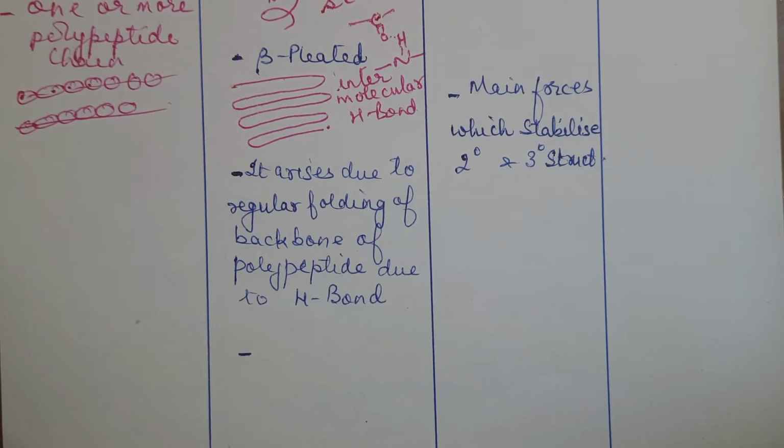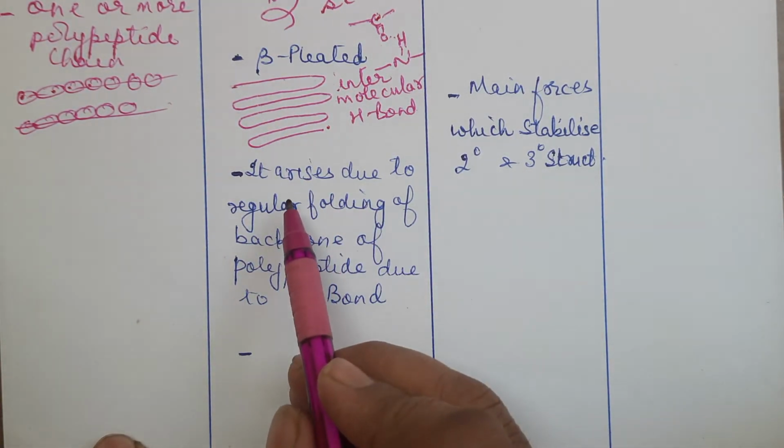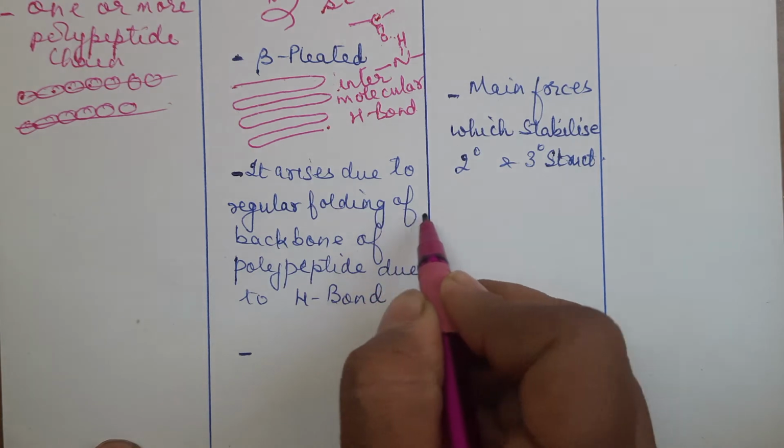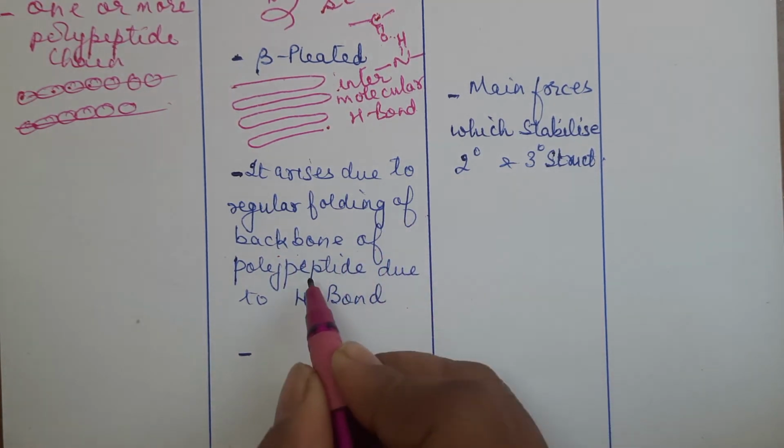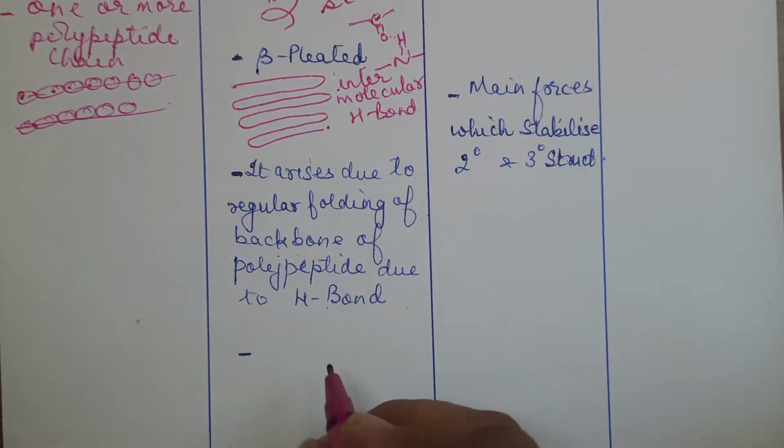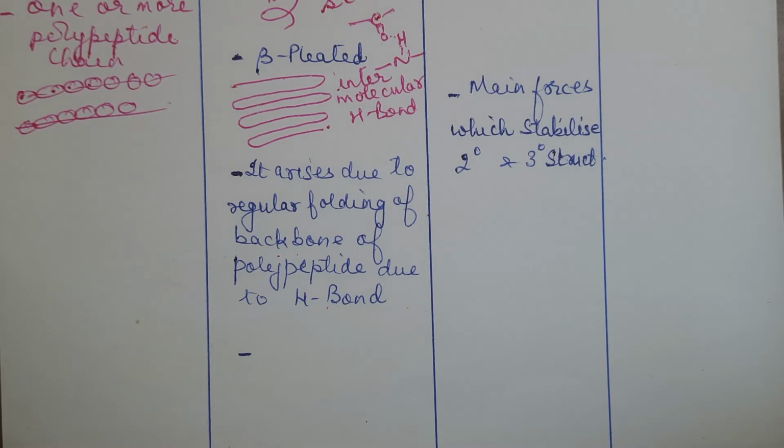Just further you can write, see, this particular secondary structure arises due to the regular folding of the polypeptide chain due to H bond, right? So because of the H bond, it is getting folded together. CO on one particular amino acid gets linked to NH on another amino acid, and it holds them.